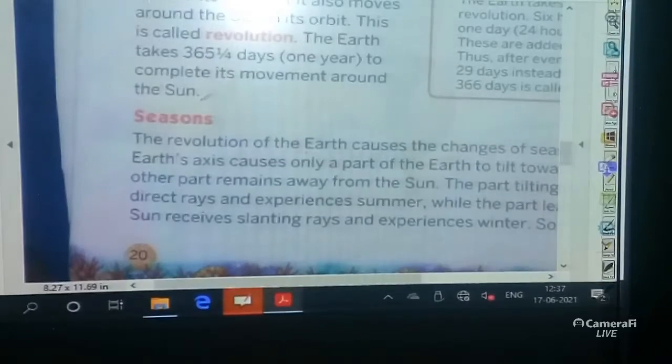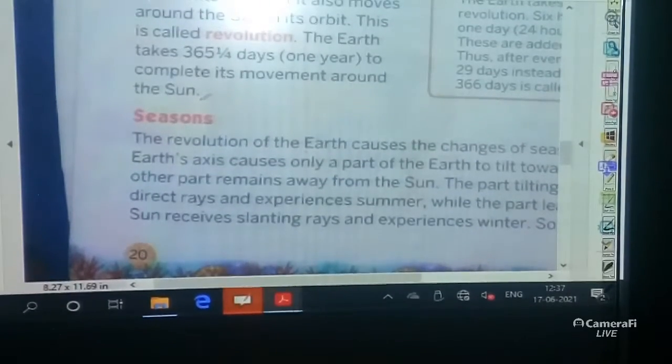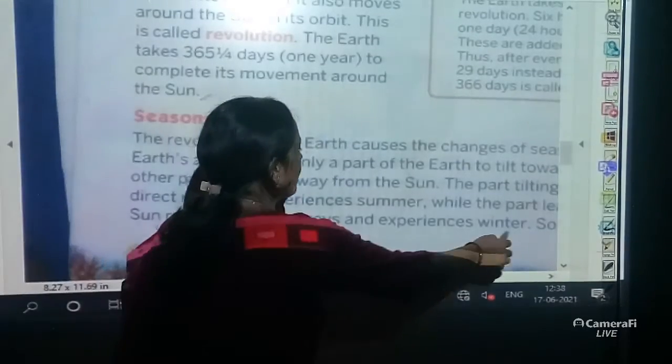The part tilting towards the sun receives direct rays and experiences summer, while the part leaning away from the sun receives slanting rays and experiences winter.